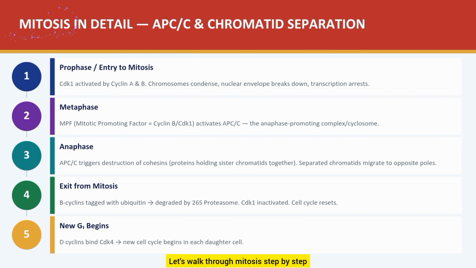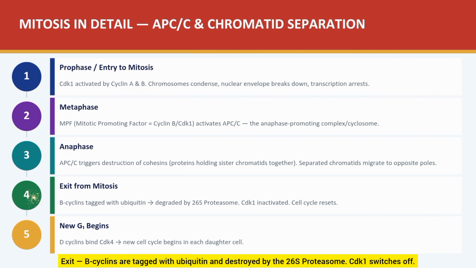Let's walk through mitosis step by step. Entry: CDK1 activated by cyclin A and B. Chromosomes condense, nuclear envelope breaks down. Metaphase: MPF activates APC/C, the anaphase promoting complex. Anaphase: APC/C destroys cohesins, the proteins holding sister chromatids together, and they separate to opposite poles. Exit: B cyclins are tagged with ubiquitin and destroyed by the 26S proteasome. CDK1 switches off. New G1 phase. D cyclins bind CDK4, and the whole cycle starts fresh in each daughter cell.